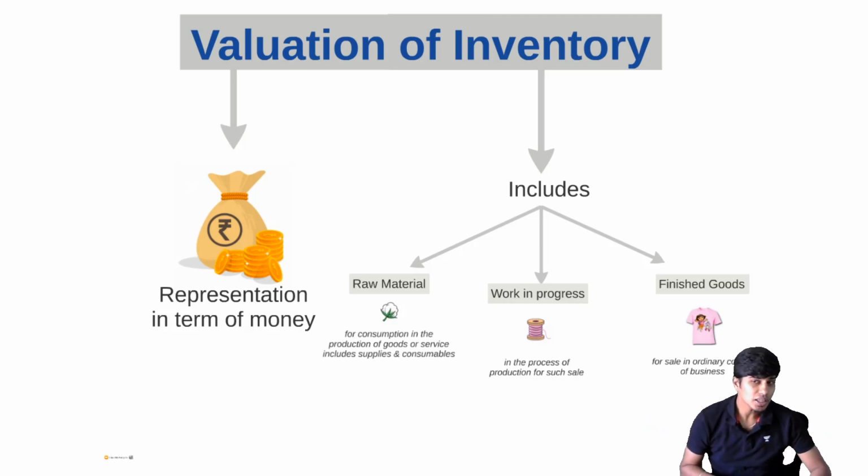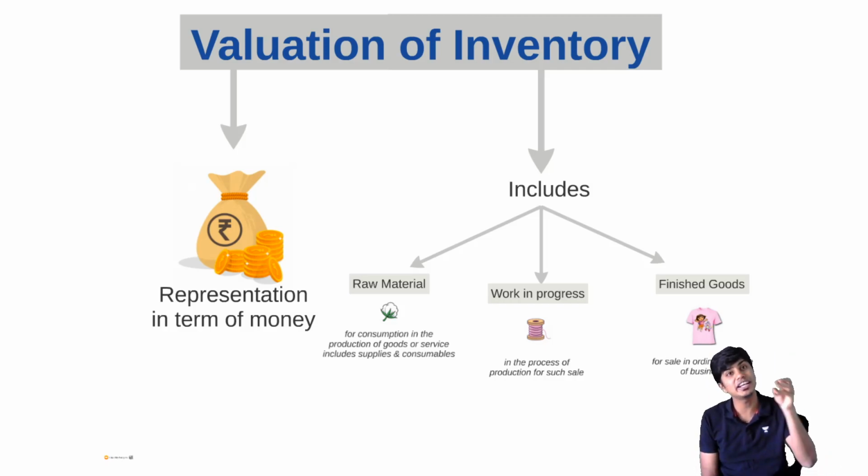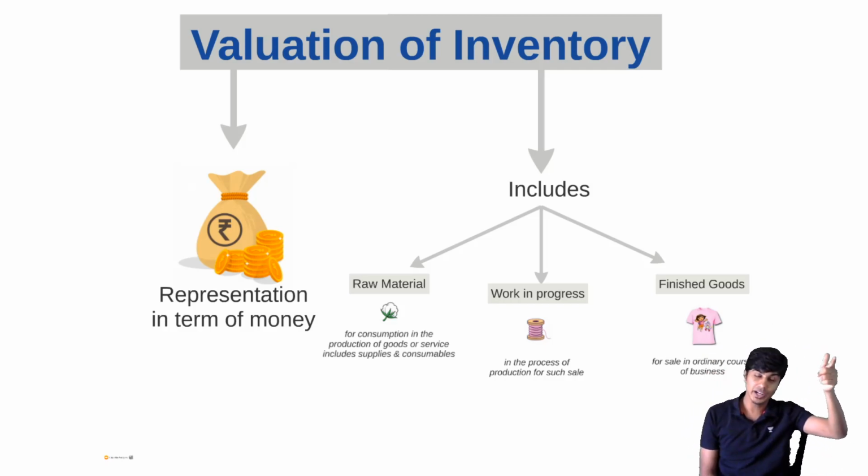These inventory items have no place in the books of accounts, because closing stock is not a transaction, it's an event. Have you ever seen an opening stock account debit, closing stock account credit? No, right? But still, closing stock should come in my final accounts, in my trading account. Only then my GP will be right. Only if my GP is right, my net profit will be right. Only if my net profit is right, my capital will be right. And if I don't record this inventory, my balance sheet will also show a wrong figure. Financial position also will go wrong, isn't it?